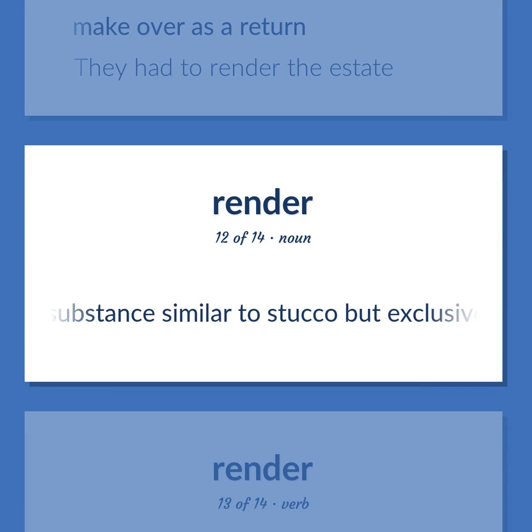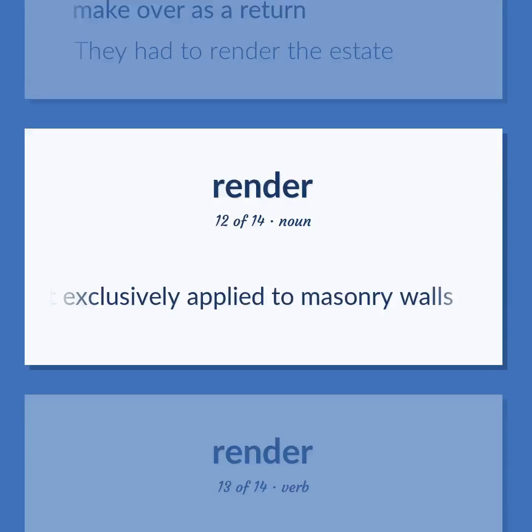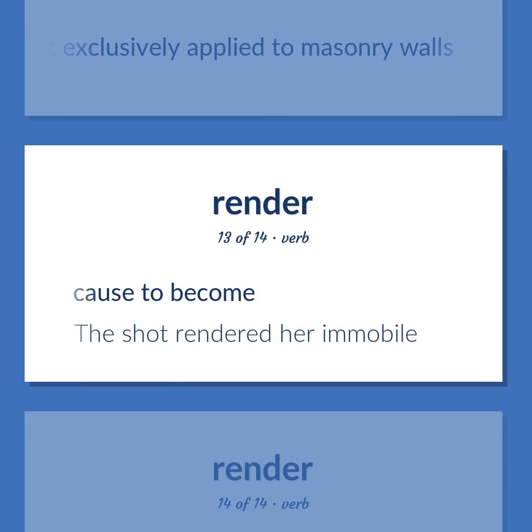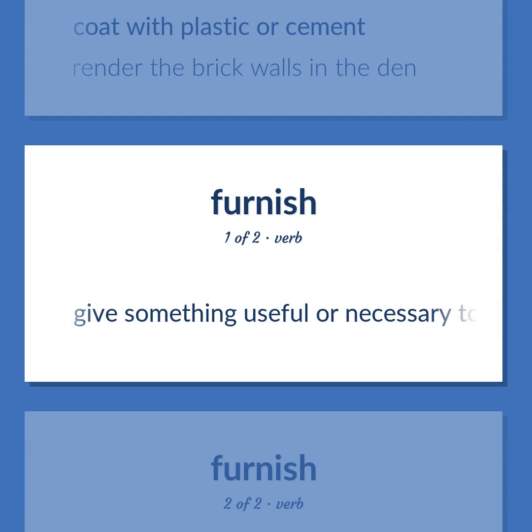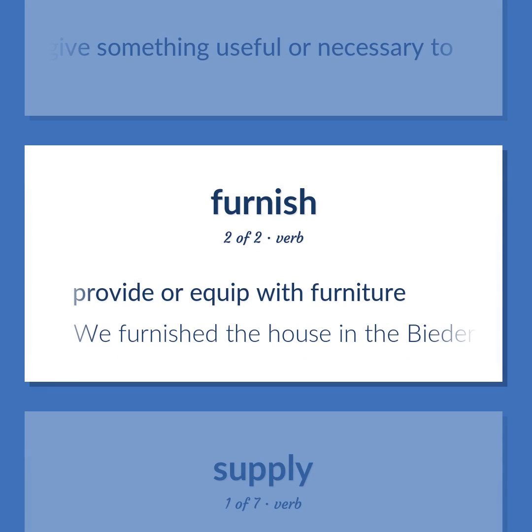A substance similar to stucco but exclusively applied to masonry walls. Cause to become. The shot rendered her immobile. Coat with plastic or cement. Render the brick walls in the den. Give something useful or necessary to. Provide or equip with furniture. We furnished the house in the Biedermeier style.